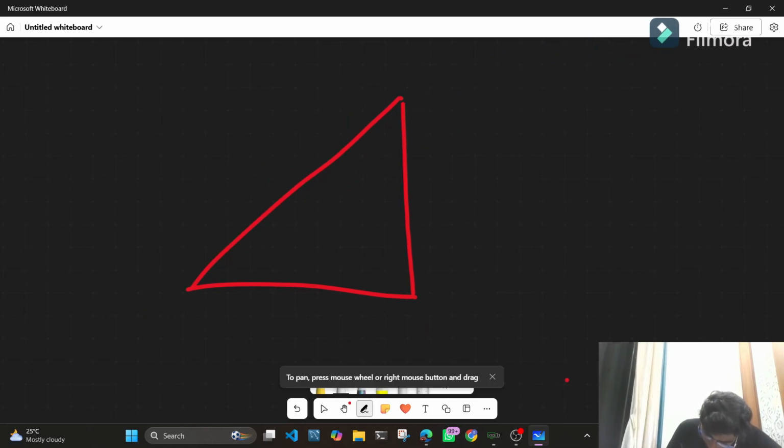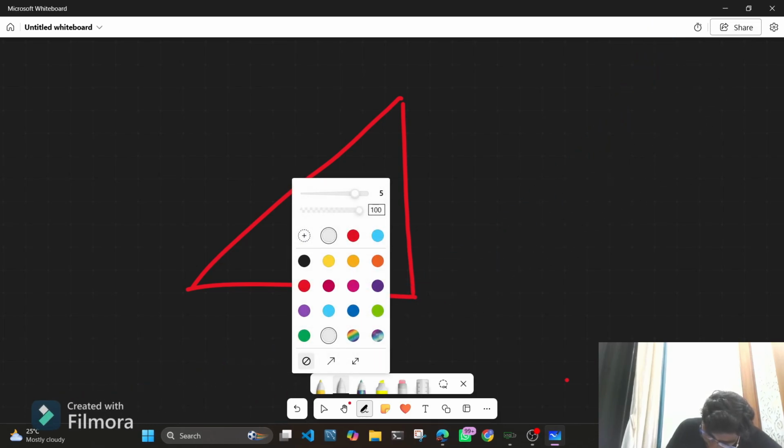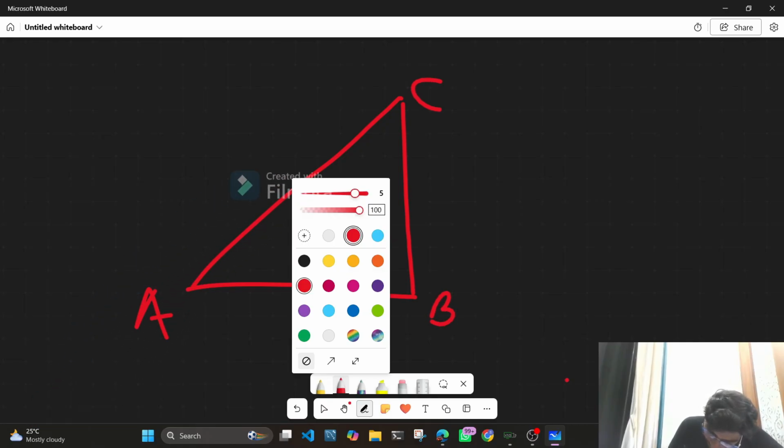For a better understanding, I'll rename the triangle as it is given in the textbook. So this is angle A, this is angle B, and this is angle C. The triangle is right angled at A.